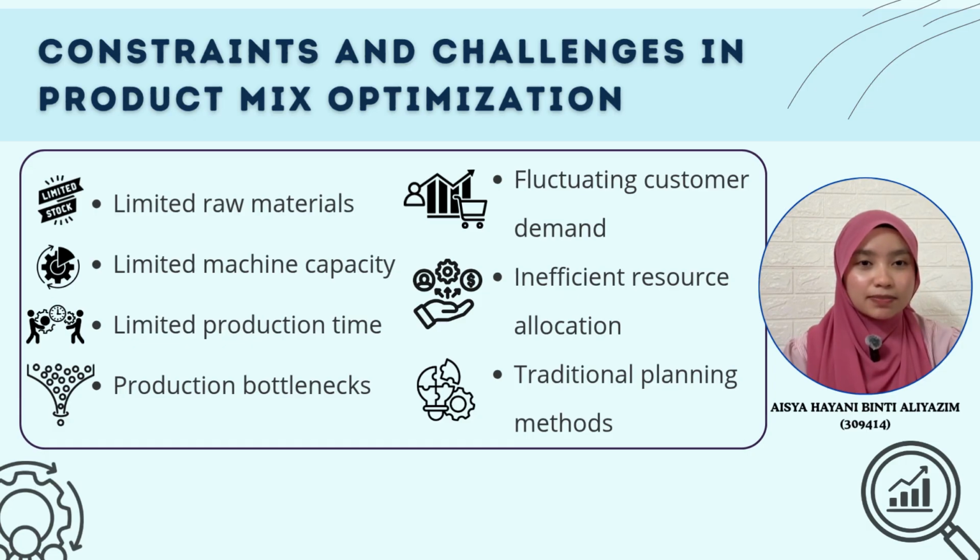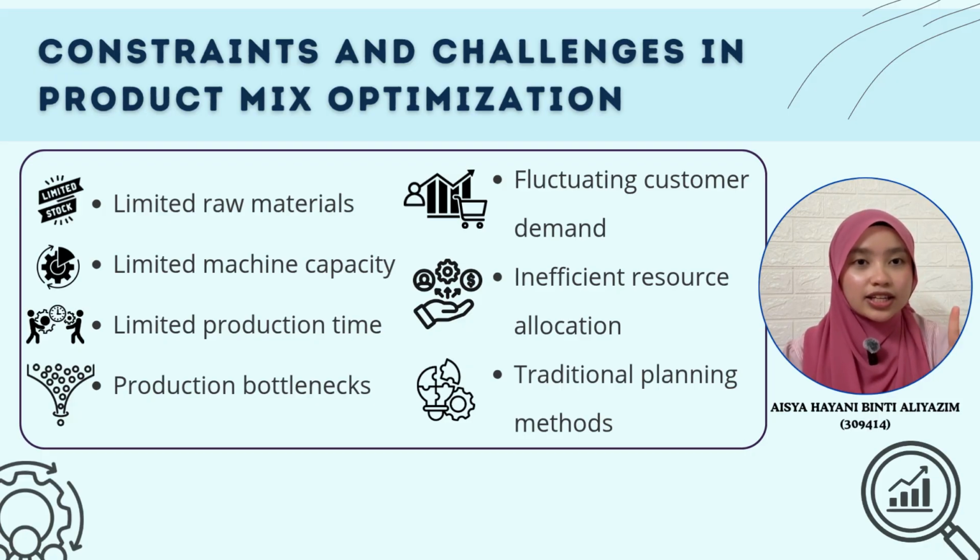Now, I will explain the constraints and challenges found in the 5 journal articles. Based on the articles, many companies face similar problems when planning their production. The first challenge is limited raw materials. Companies do not always have enough materials such as water, sugar, eggs, packaging, and other resources. Because of this, they need to decide how to use these materials wisely.